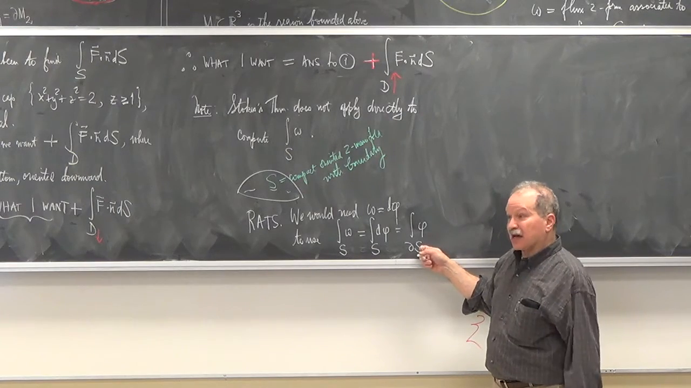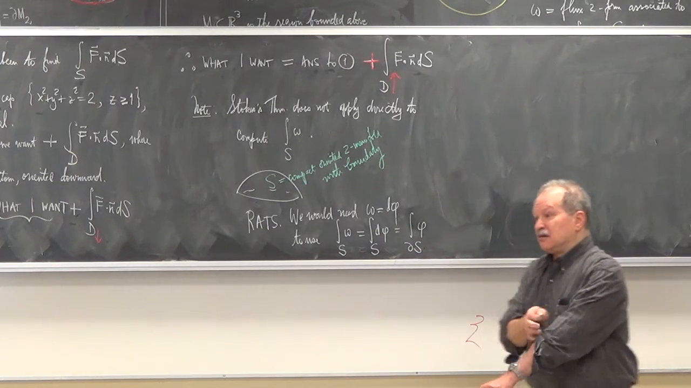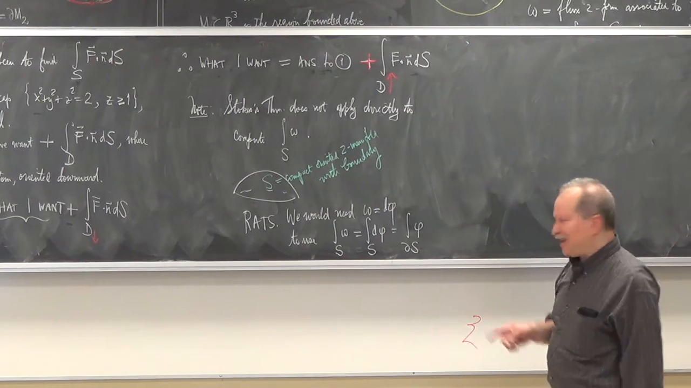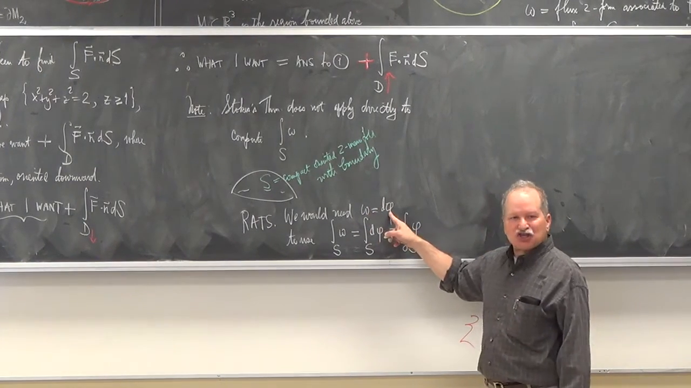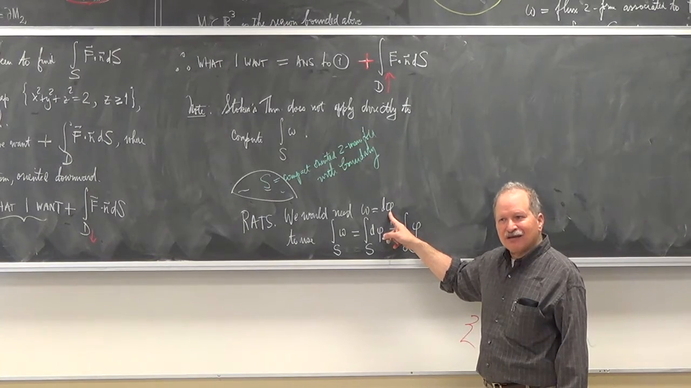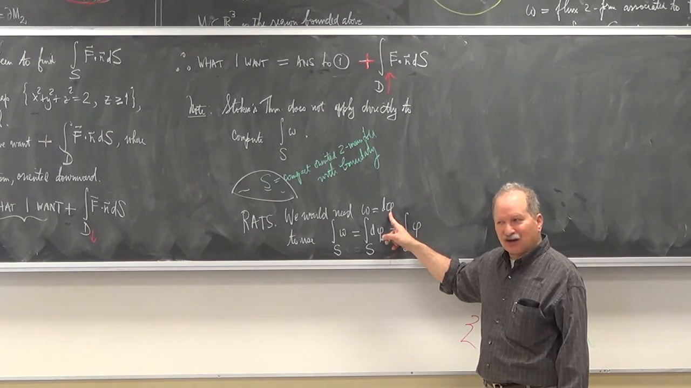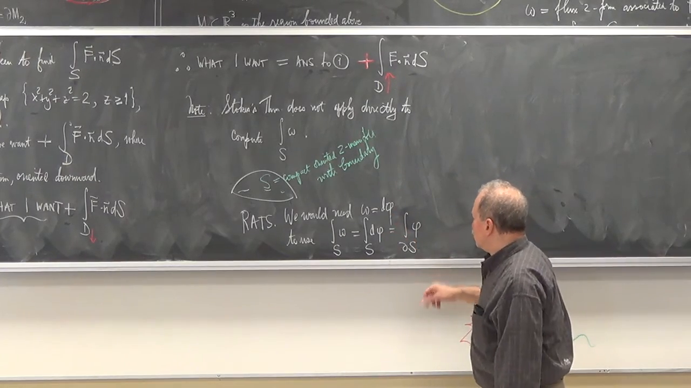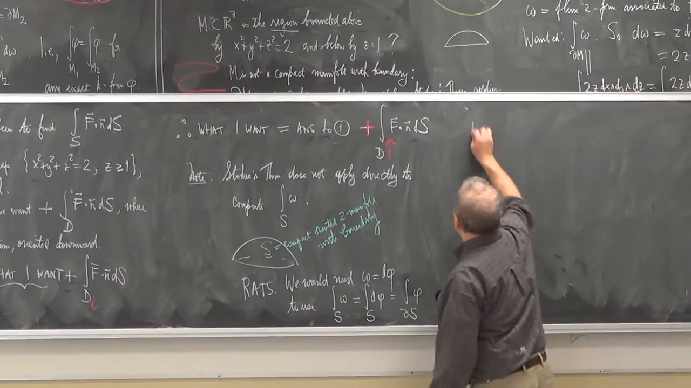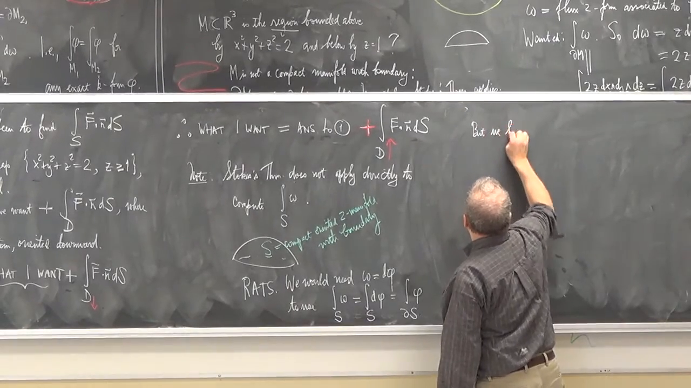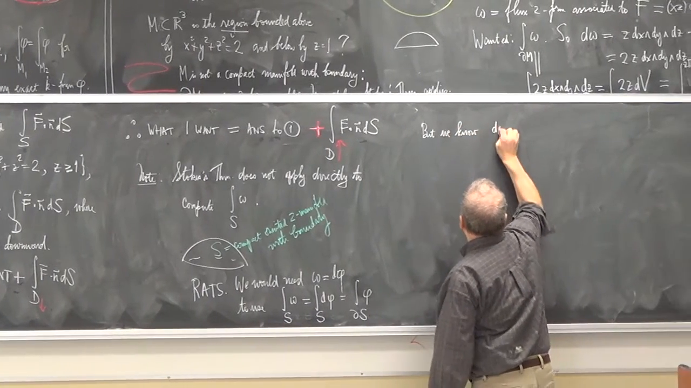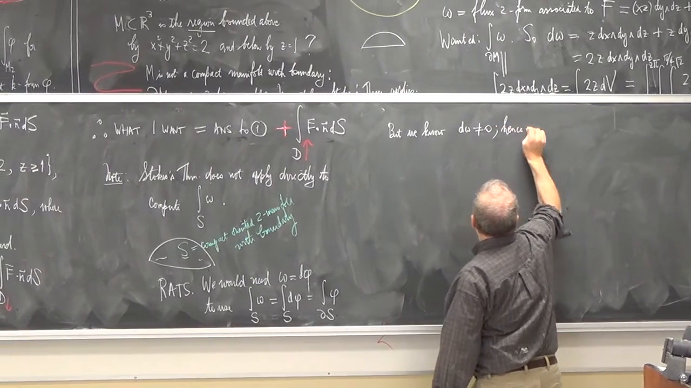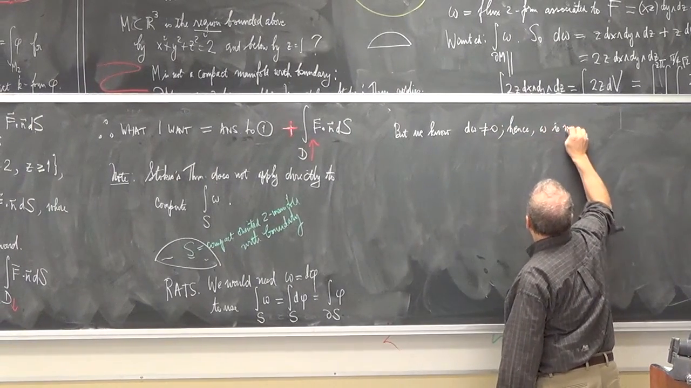How do I know it's not exact, Cameron? Because it's not closed. In order for omega to be exact, it would certainly have to be closed. D of it would have to be 0. We've already seen it's not. So we know d omega is not 0, hence omega is not exact.